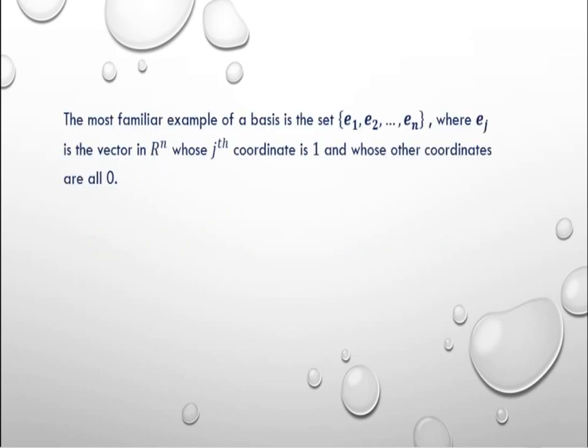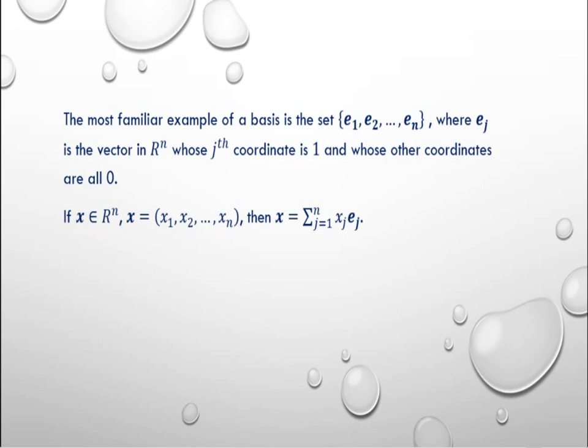The most familiar example of a basis is the set of vectors e1, e2, etc., en, where vector ej is the vector in Rn whose jth coordinate is 1 and whose other coordinates are all 0. If vector x belongs to Rn, then vector x equal to some n-tuple x1, x2, etc., xn.